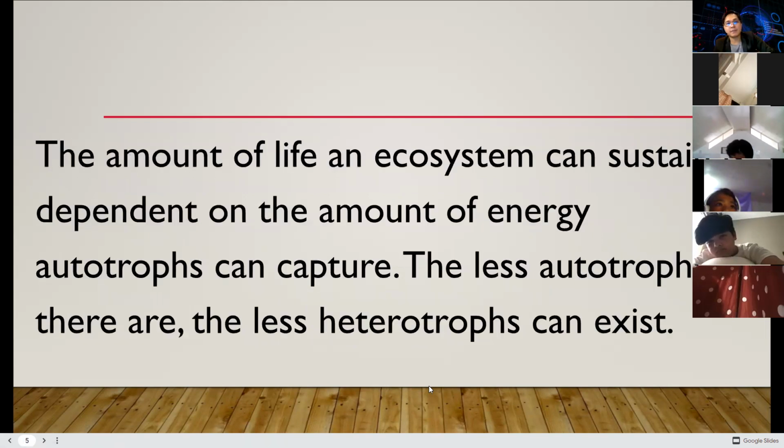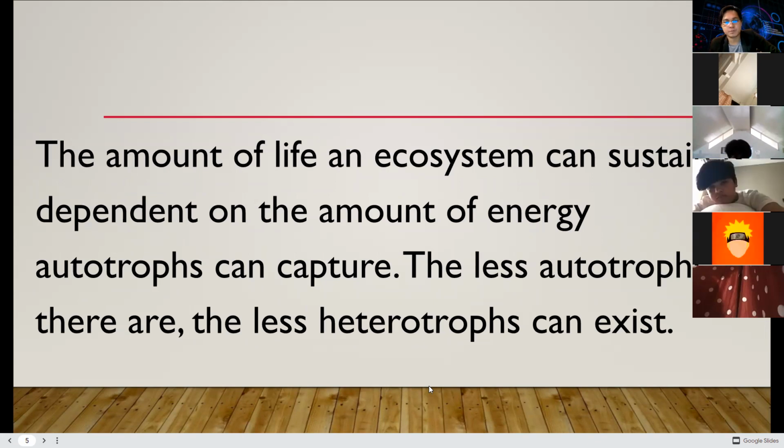The amount of life an ecosystem can sustain is dependent on the amount of energy that autotrophs can capture. The more autotrophs in a certain ecosystem, the more variety of organisms can actually live there. The fewer autotrophs there are, the fewer heterotrophs can exist. Again, take note that heterotrophs are highly dependent on the autotrophs. This is the one I am actually emphasizing here.